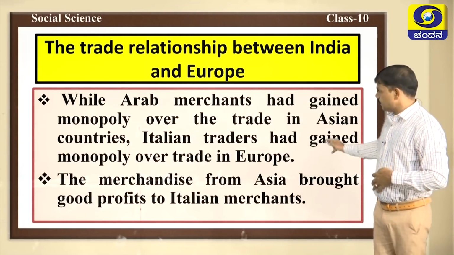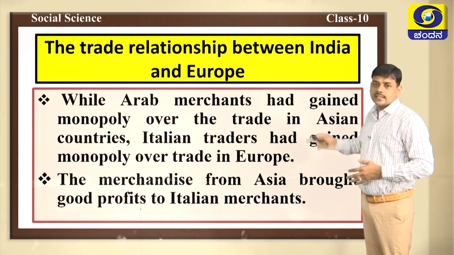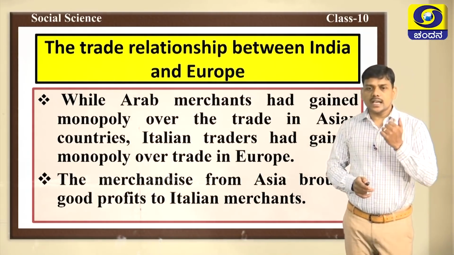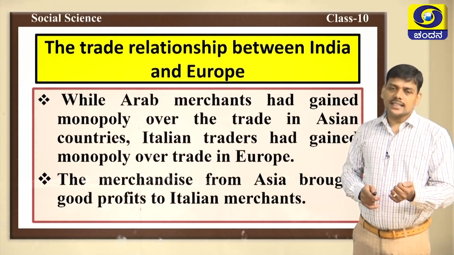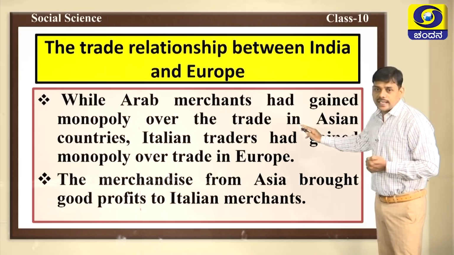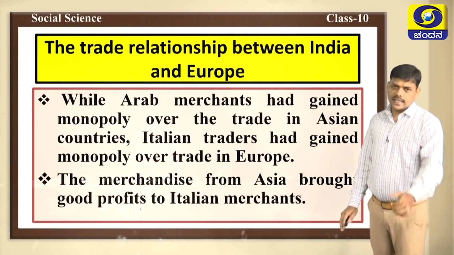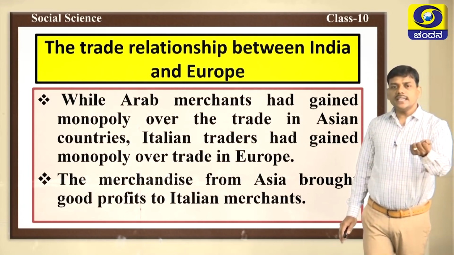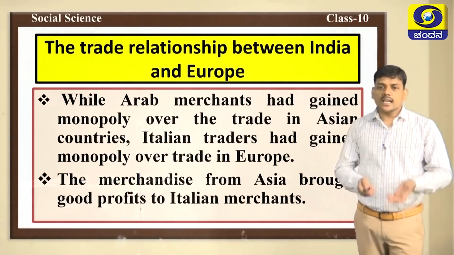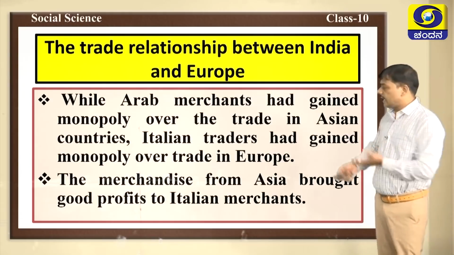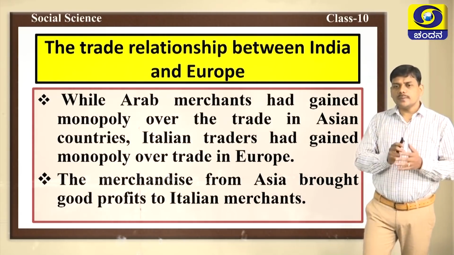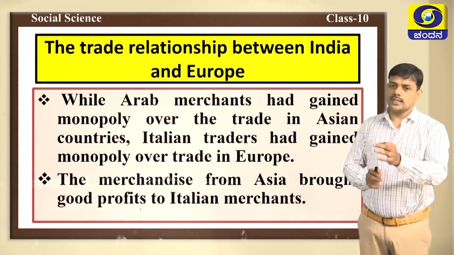Here in the beginning itself I have told you that the Italian merchants and the Arab merchants, they had complete control over trade in Europe. Arab merchants had gained monopoly over trade in Asian countries. They had complete control over trade in Asian countries, and Italian traders, they had complete control over trade in Europe. In this way, Arab merchants and European merchants played a vital role here.